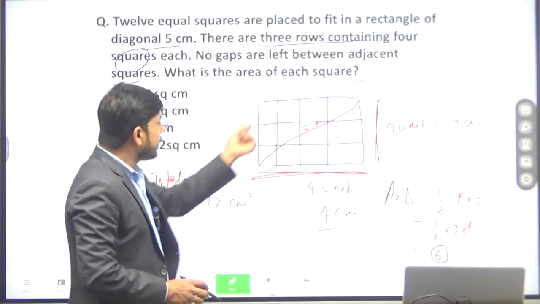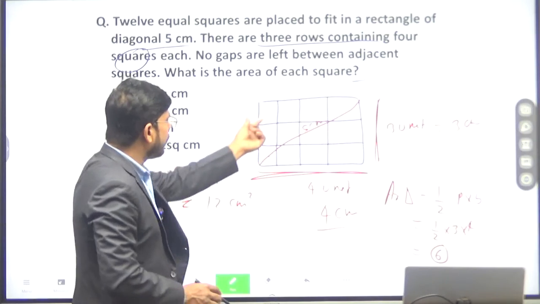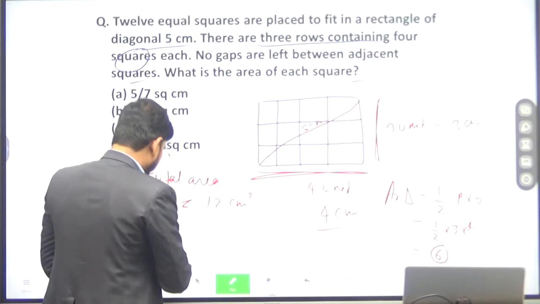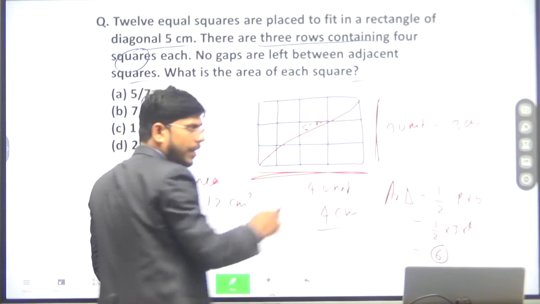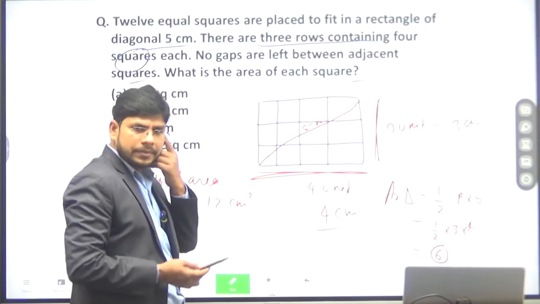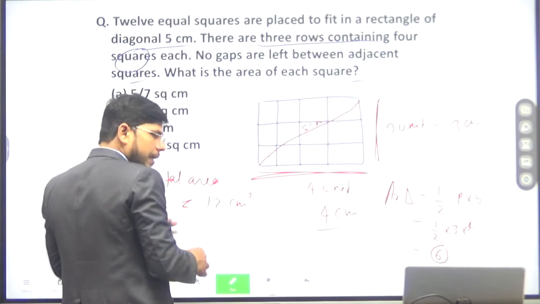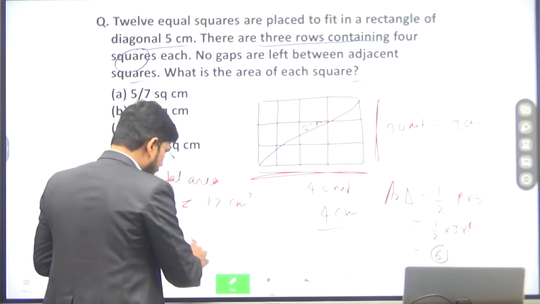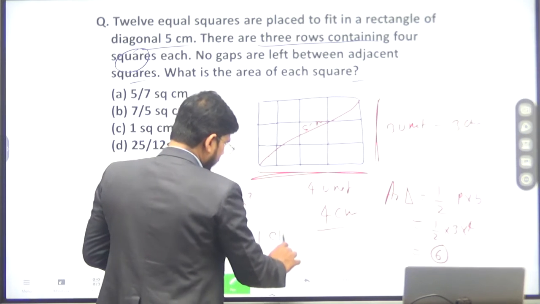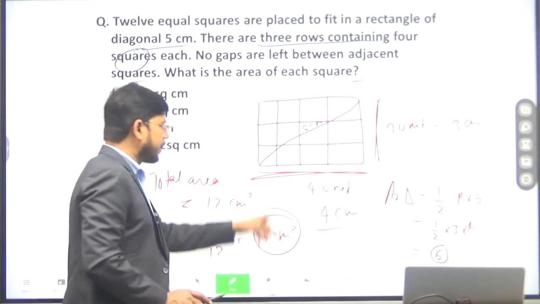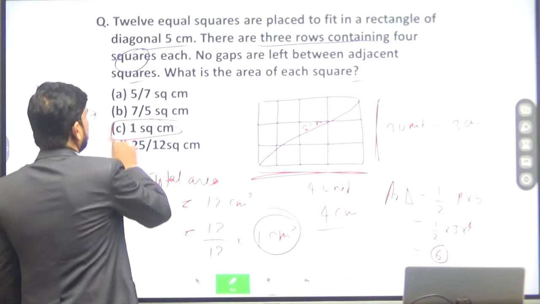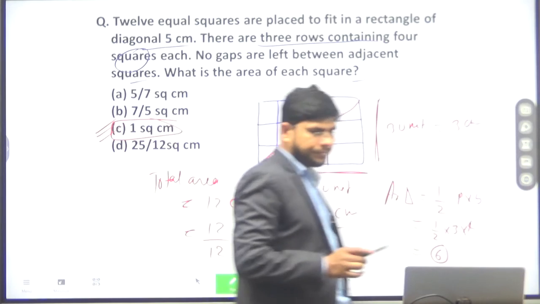The area of each square will be the total area 12 centimeter square divided by 12 squares, which means 1 centimeter square. So option C shall be the right answer.